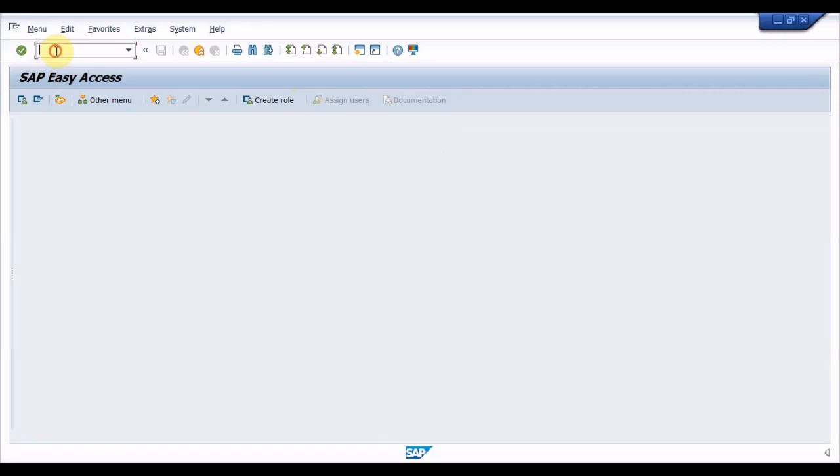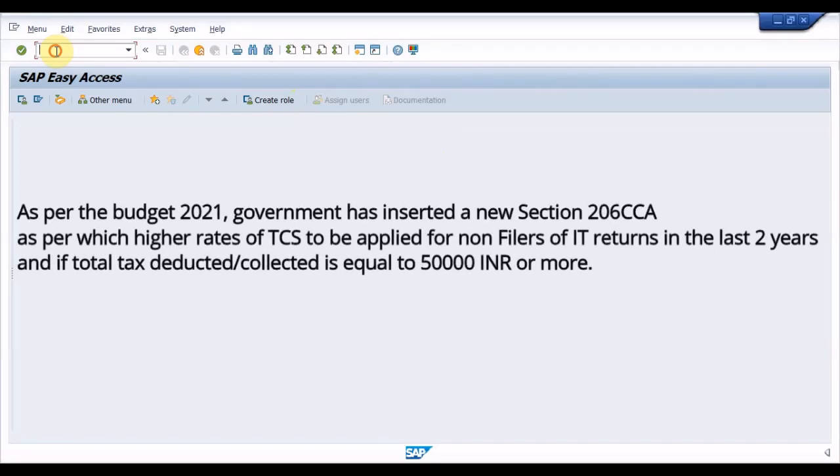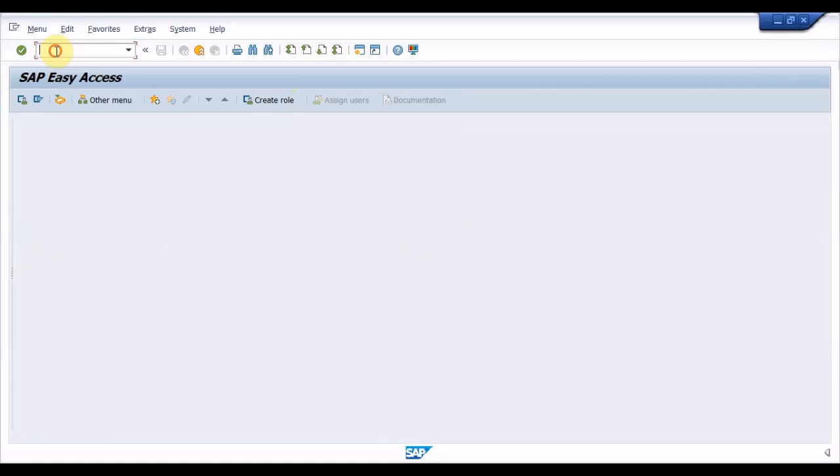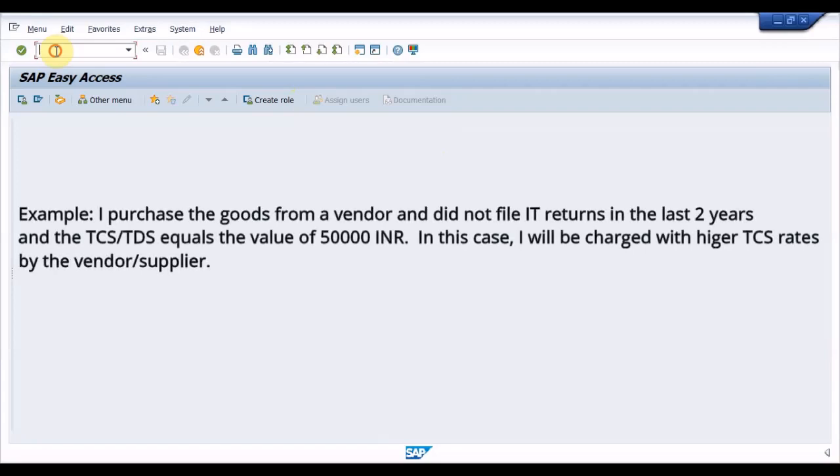As per the budget 2021, government has inserted a new section, that is 206CCA, as per which higher rates of TCS are to be calculated for non-filers of IT returns in the last 2 years, and if the total tax deducted or collected is equal to 50,000 Indian rupees or more. Example, I purchased goods from a vendor and I did not file the IT returns in the last 2 years, and the TDS or TCS is equal to the value of 50,000 Indian rupees. In this case, I will be charged with the higher TCS rates.